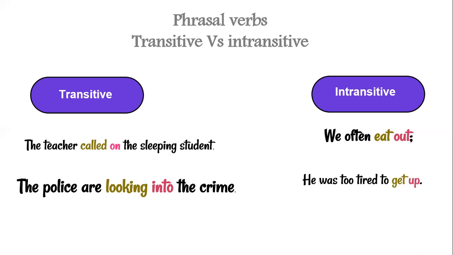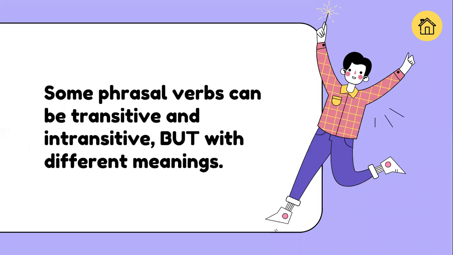And in this second sentence, we have: the police are looking into the crime. So the crime is the direct object in the second sentence. And with intransitive verbs, we often see that no direct object is needed. He was too tired to get up also doesn't need a direct object. But be careful. Some phrasal verbs can be transitive and intransitive, but for sure with different meanings.